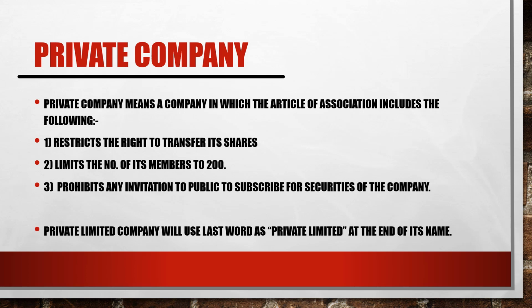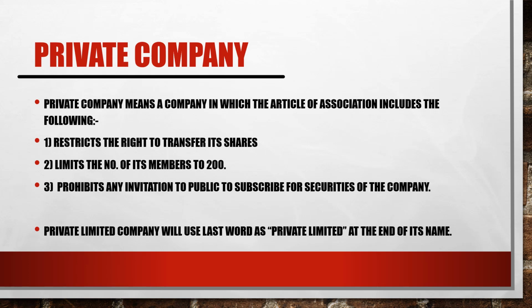Now, as far as the members are concerned, a private company can start with 2 members. Meaning if there are 2 subscribers, then the private company can be started. But as far as the public company is concerned, at least 7 subscribers are required in order to form a public company. Now we have looked at who the owners are, the shareholders. So we have talked about the minimum number of subscribers.